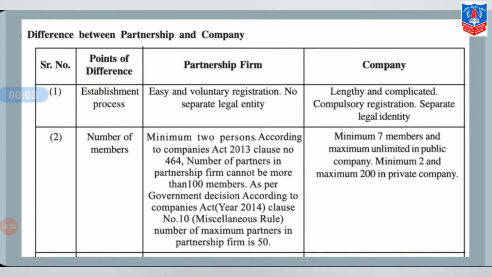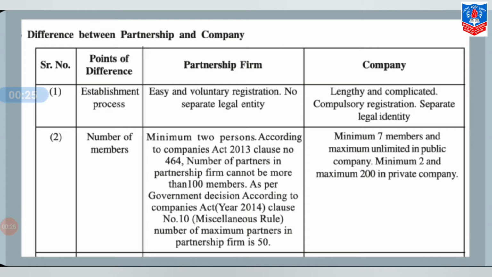Second point of difference, that is number of members. In a partnership firm, minimum 2 persons, and according to Companies Act 2013, clause number 464, the number of partners cannot be more than 100 members.